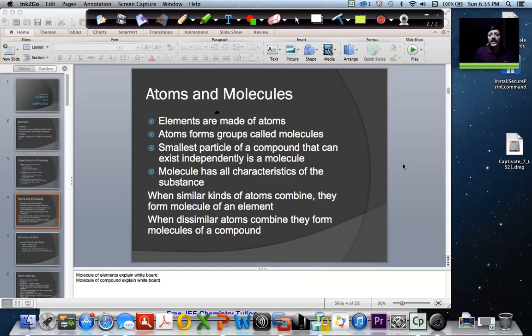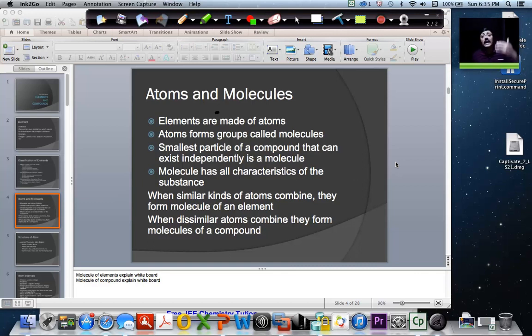So I think you have understood the difference between molecules and atoms. Atoms are the smallest particles present in an element, and atoms can come together to form molecules. The molecules formed could be of an element, in which case the molecule has atoms of only one specific element, like P4 we saw, a phosphorus molecule, and O2, an oxygen molecule where 2 atoms of oxygen are there. P4 has 4 atoms of phosphorus.